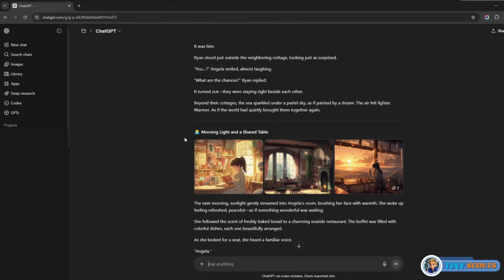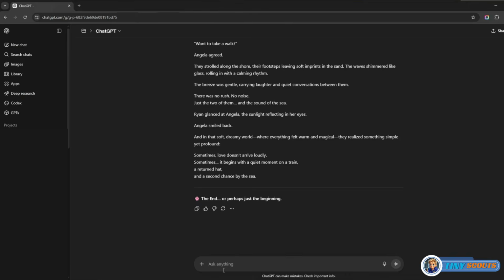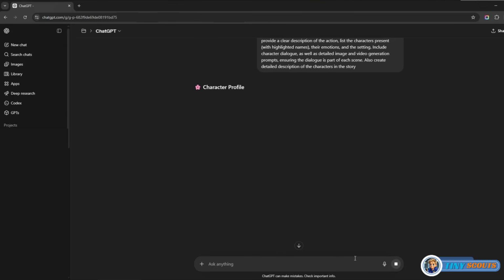To animate this properly, the story needs to be broken into individual moments. So I ask again ChatGPT to split the story into exactly 12 numbered scenes. For each scene, provide a clear description of the action, list the characters present, their emotions, and the setting. Include character dialogue, as well as detailed image and video generation prompts, ensuring the dialogue is part of each scene. Also create a detailed description of the characters in the story. Then hit Generate.